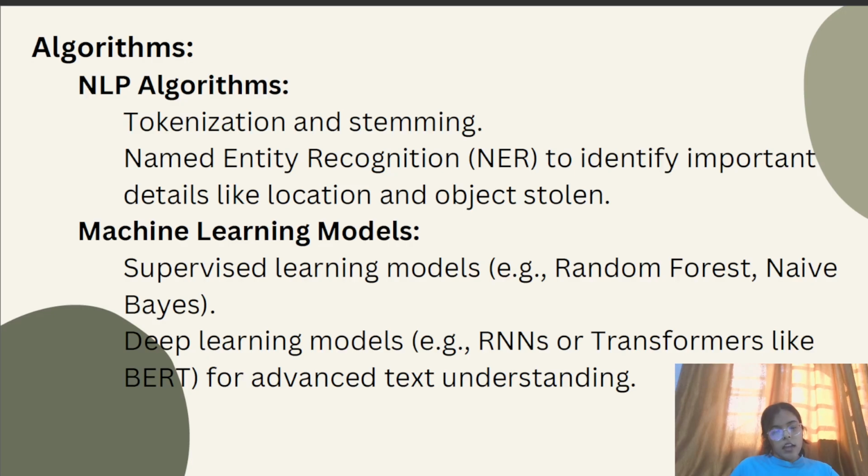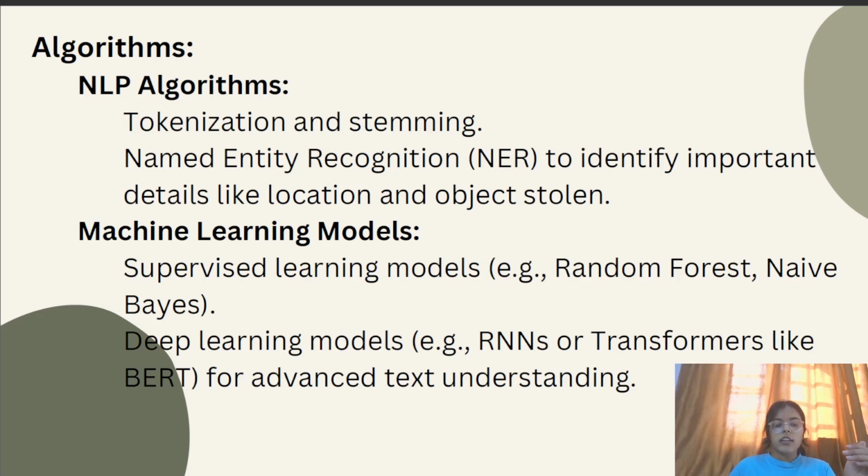Next is named entity recognition, NER, to identify important details like location and object stolen. To recognize the main entities like the theft, what was stolen, the location and date of it, and what the thief was wearing.